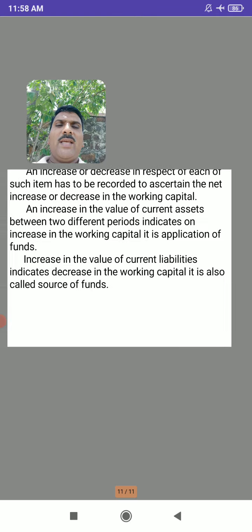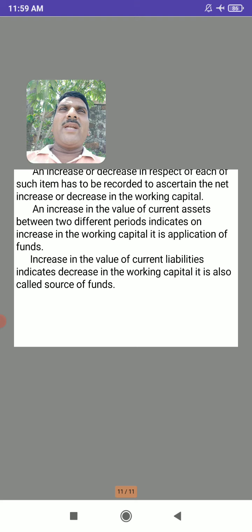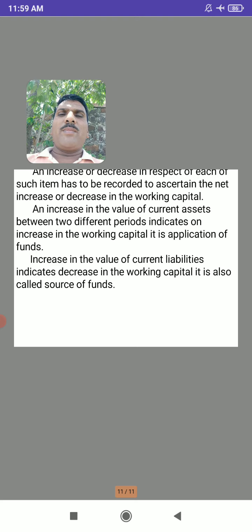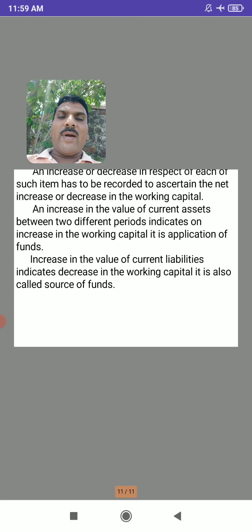So in this session we have seen how the fund flow statement is prepared and what the important steps for its preparation are. We have seen four important steps. The first one is to prepare the statement of changes in working capital. The second one is the fixed asset account, and the third one is the funds from operations account. And finally, after preparing all these three things, we prepare the fund flow statement.